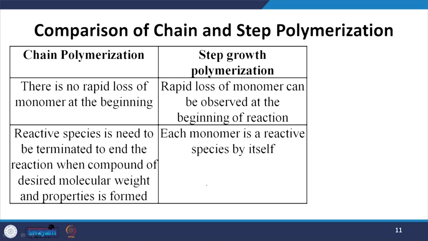Similarly, in chain growth polymerization, the reactive species need to be terminated to end the reaction, usually in the termination step, and this occurs when a compound of desired molecular weight and properties is formed. In step growth polymerization, each monomer is a reactive species by itself. So it is a very crucial point for carrying out step growth polymerization.